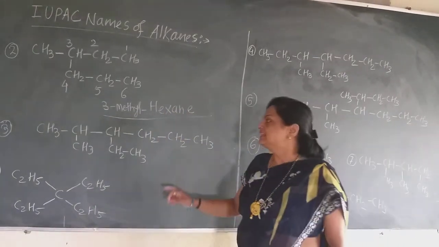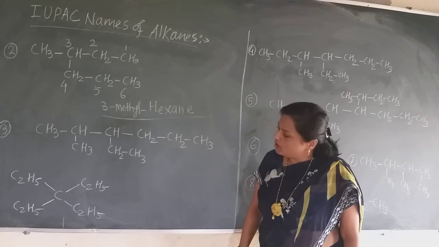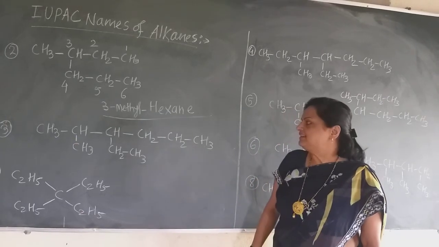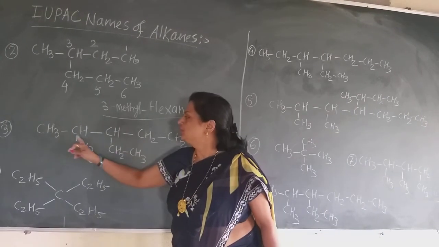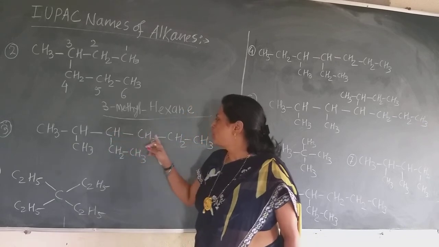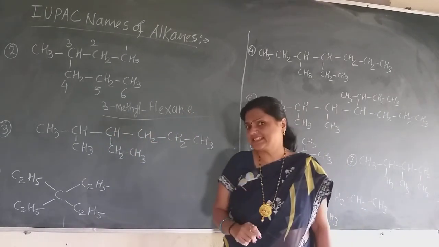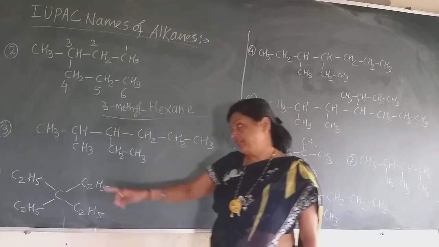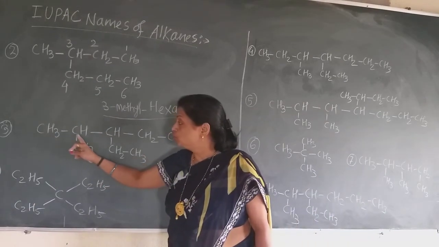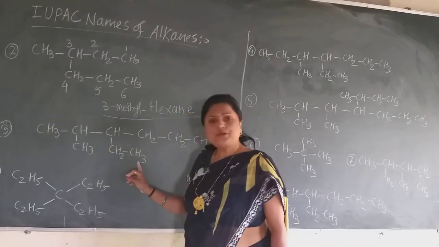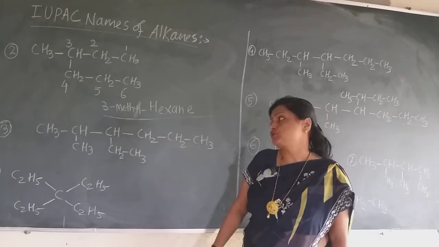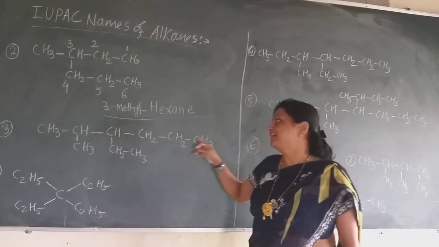Now let us see the third example. If I select the chain in this way, 1, 2, 3, 4, 5, 6, there are 6 carbon atoms in the straight chain. But if I go in this way, 1, 2, 3, 4, 5, so only 5 carbon atoms. So always select the longest chain.